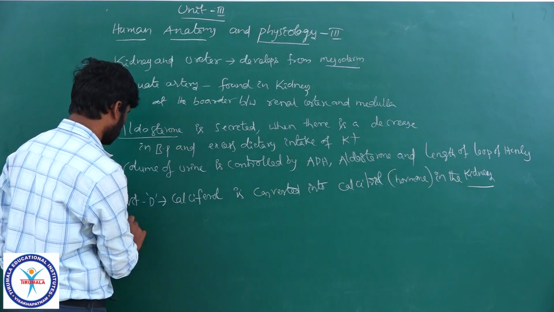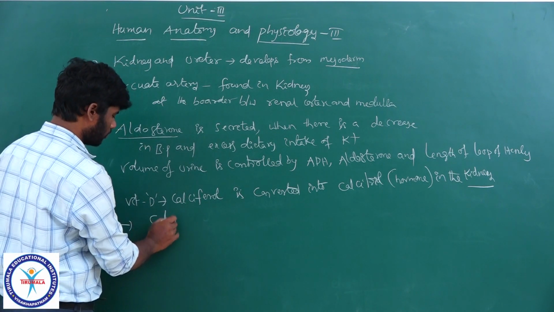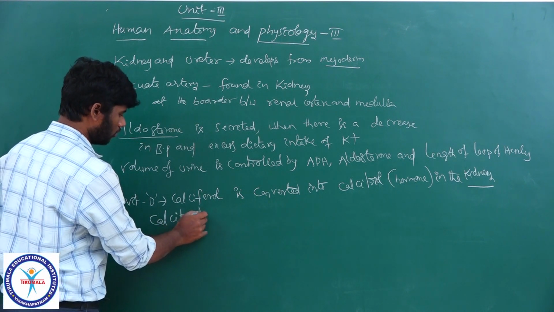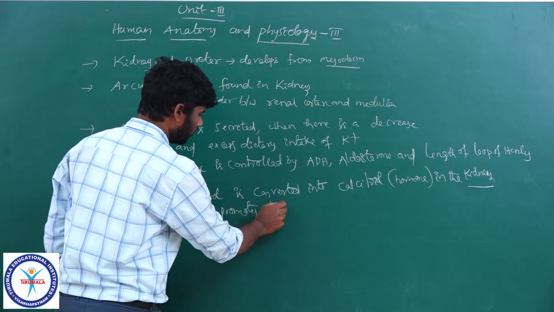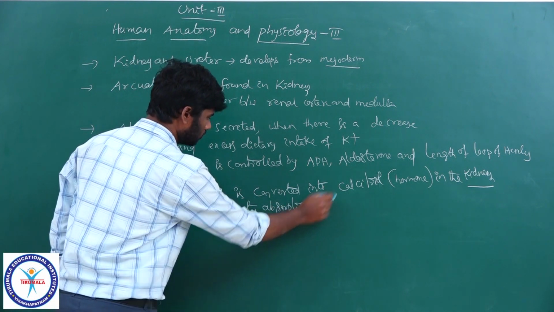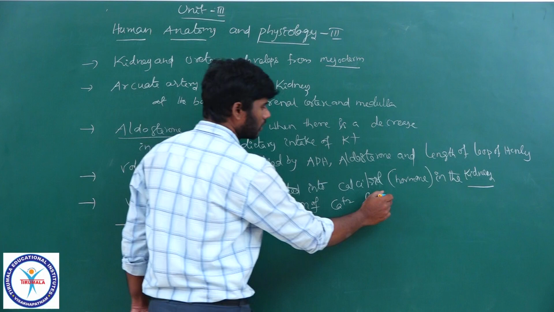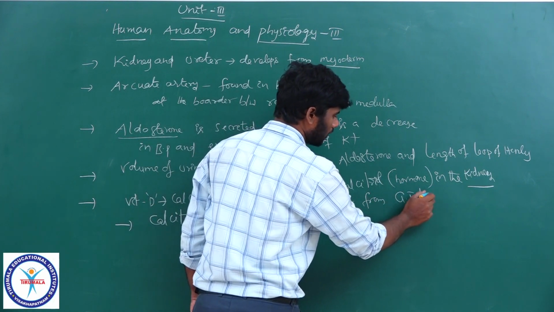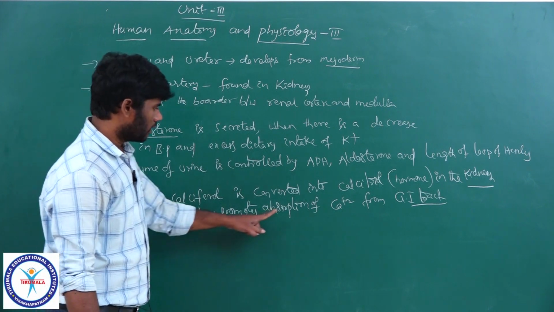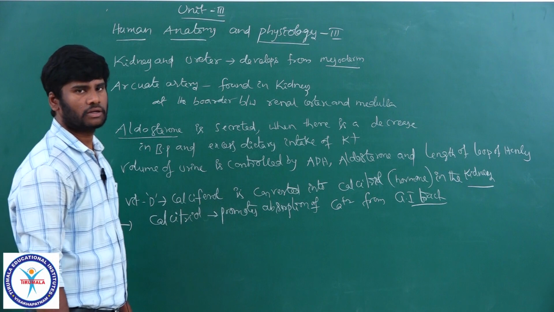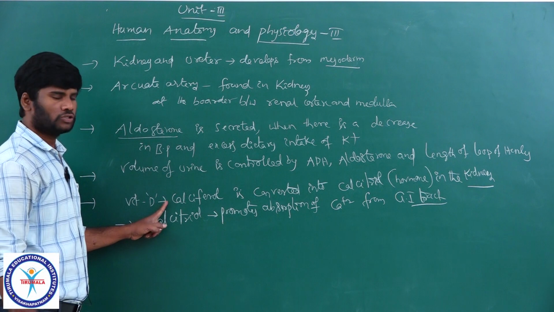What is the role of calcitriol? Calcitriol promotes absorption of calcium ions from the gastrointestinal tract, means from the gut. It promotes absorption of calcium ions from the gut. This is the objective question given in NEET 2019, right?